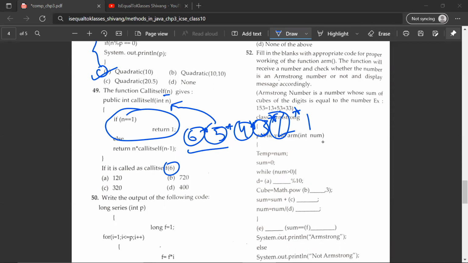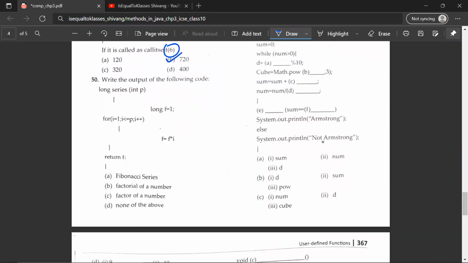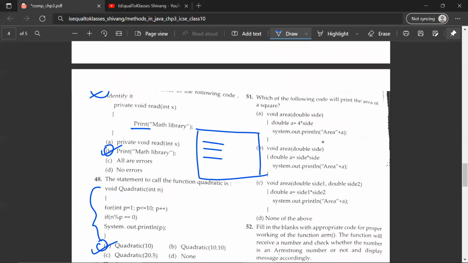So let's calculate the output. You have 5, 6 are 30, 4, 3 are 12, 12 into 3 is 36, and 36 into 2 is 72, so 720. So the correct answer would be B, 720. The 50th question, write the output of the following code. So there's a snippet of code given over here. Would it be A, B, C, or D? It would be B. This following code depicts the factorial of a number.